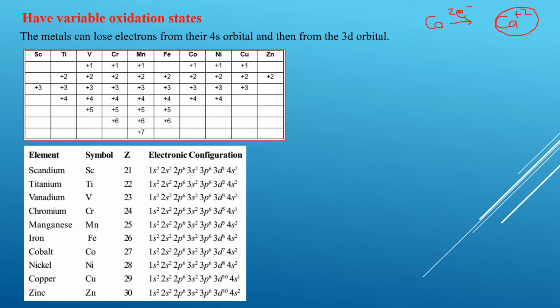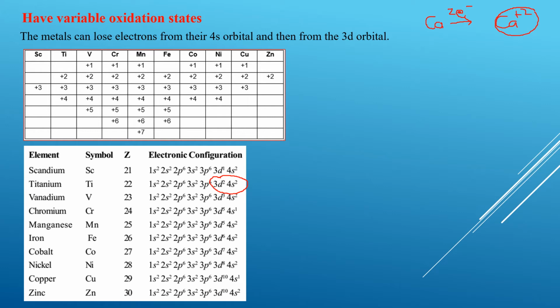Titanium can lose 1 electron from the 4s to become +1. It can lose 2 electrons from the 4s to form a +2 oxidation state. It can lose 3 electrons, 2 from the 4s and 1 from the 3d. So a total of 4 electrons can be lost from the titanium atom. That is why the oxidation state of titanium ranges all the way from +1 to +4. Okay, if we look at vanadium, vanadium has 3d3 and 4s2.